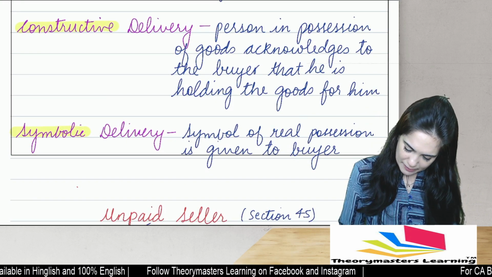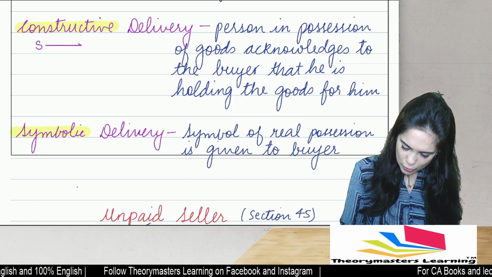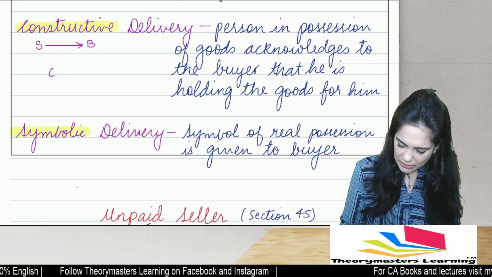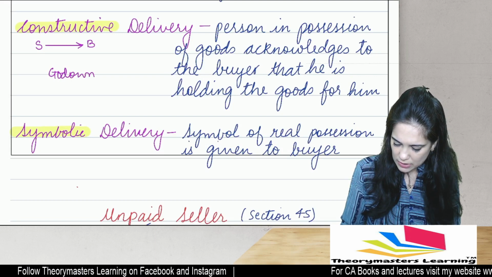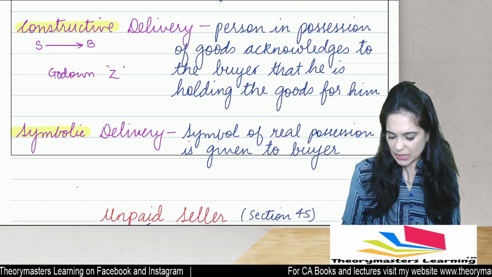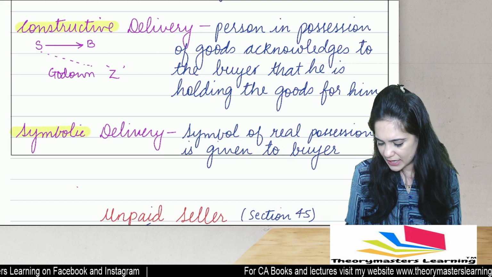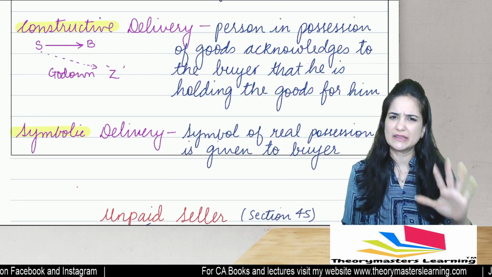Let's say, for example, that seller sold goods to the buyer, but they are lying in the godown, in the warehouse of Z. So the seller informed Z that I have sold the goods to the buyer. He will come and take the delivery.